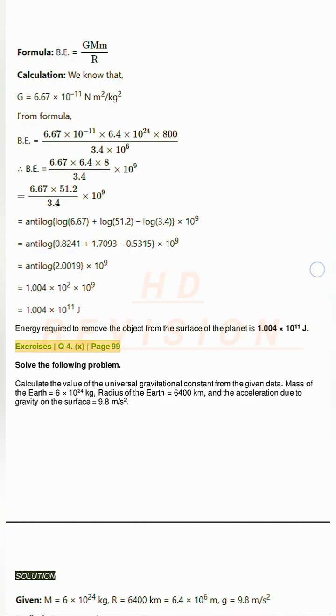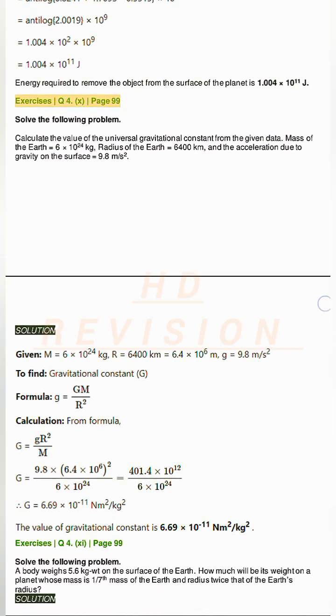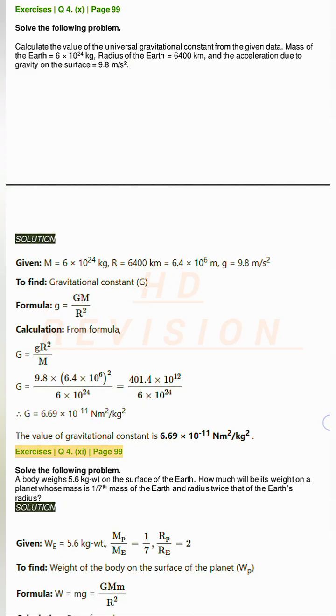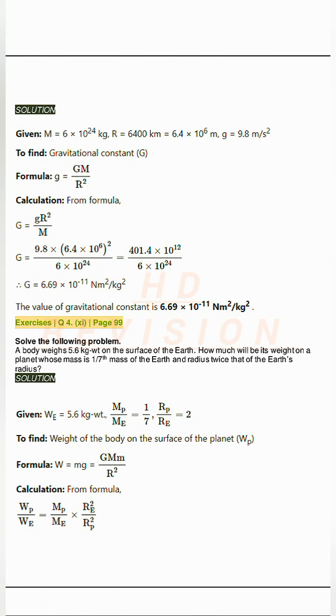Exercises Q4. B page 99. Solve the following problem. Calculate the value of the universal gravitational constant from the given data. Mass of the Earth equals 6 times 10²⁴ kg, radius of the Earth equals 6,400 km, and the acceleration due to gravity on the surface equals 9.8 meters per square second. Solution.